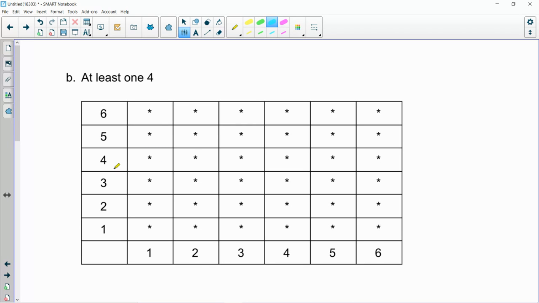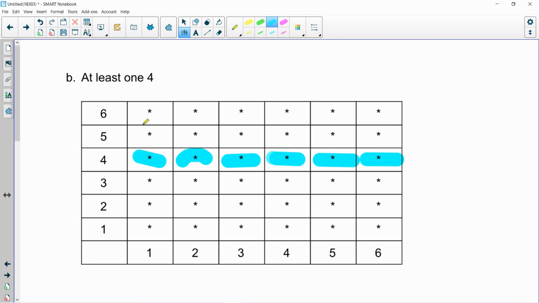So let's see. If we start here with this 4, we could have a 4 and a 1. That gives us a 4. Or we could have a 4 and a 2. That gives us a 4. A 4 and a 3, a 4 and a 4, a 4 and a 5, a 4 and a 6. So we get to highlight every outcome in this row where 4 is one of our two dice.